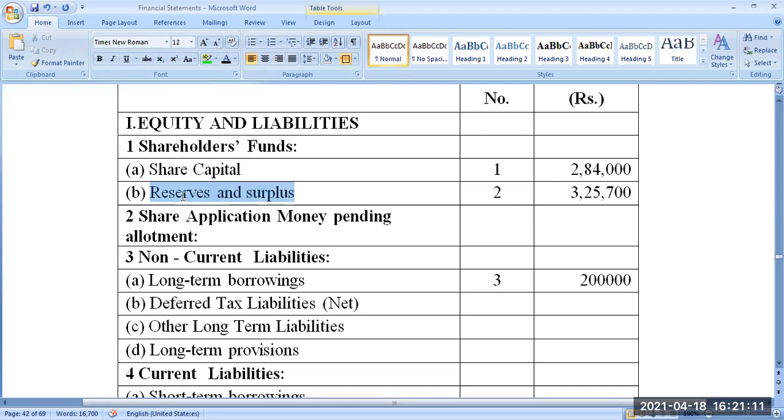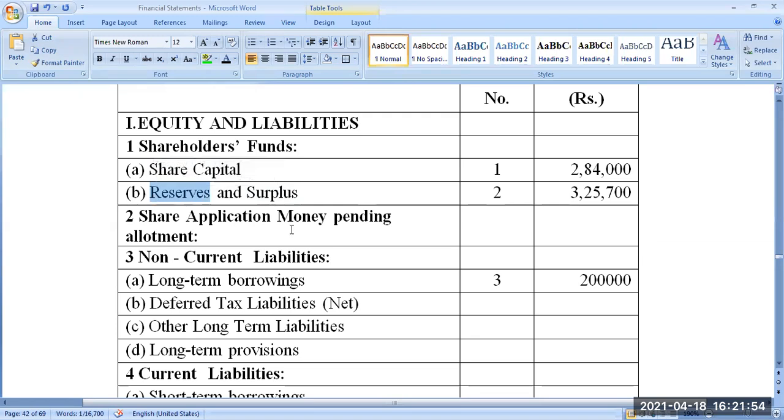Next, reserves and surplus. Here we have some calculations. Reserve is separate, surplus is separate, but while writing, we have to write them together. So we calculate the reserve separately, the surplus separately. What is reserve? Profit earmarked as reserve. Undistributed profit labeled as reserve is called reserve. Undistributed profit kept in the business in the name of profit itself is called surplus. This money can be used for any purpose at any time. The reserve money cannot be used for any purpose at any time. It can be used only for the specific purpose for which it is reserved.